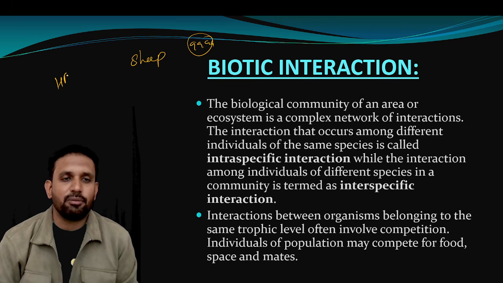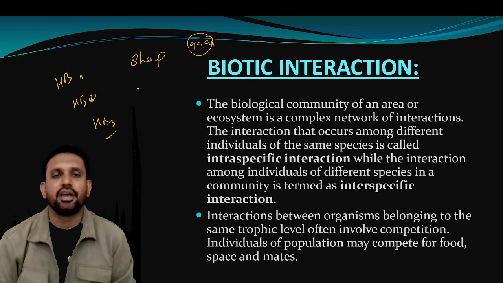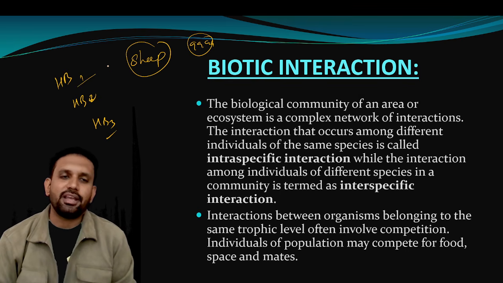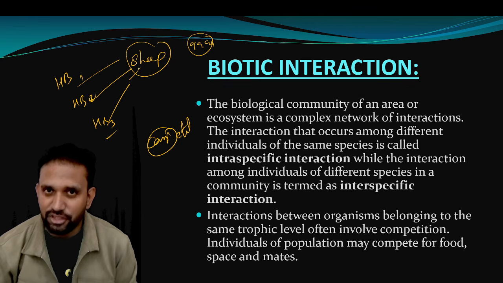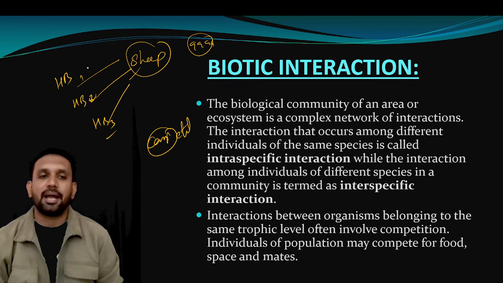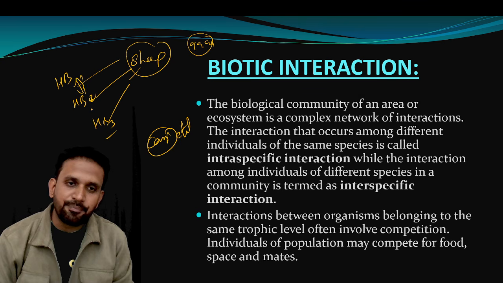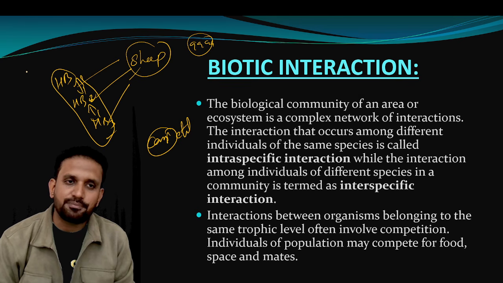Here we have human being 1, human being 2, and human being 3, right or wrong? One sheep is there. We three are competing with each other to have this sheep, right or wrong? So we are competing with each other, having competition within our own species.